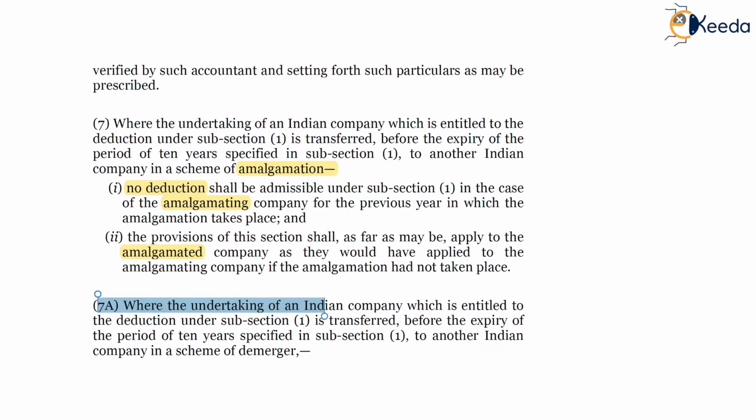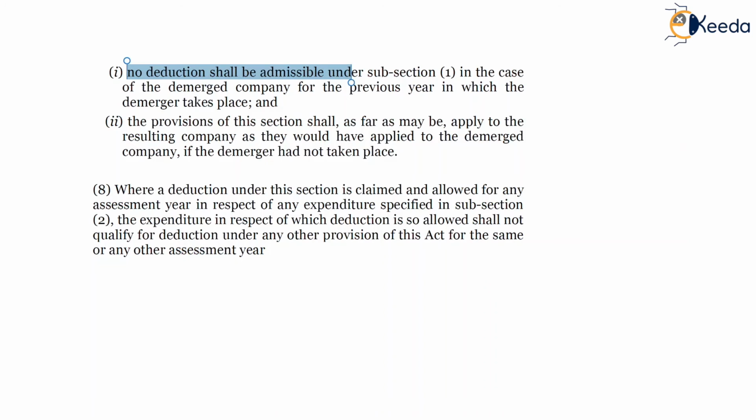Subsection 7A, where the undertaking of an Indian company which is entitled to deduction under subsection 1 is transferred before the expiry of the period of 10 years specified in subsection 1 to another Indian company in a scheme of demerger. So, in a scheme of demerger from an Indian company to an Indian company, no deduction shall be admissible to the demerged company, and provisions applicable to the demerged company will continue to apply to the resulting company, assuming that demerger had not taken place.